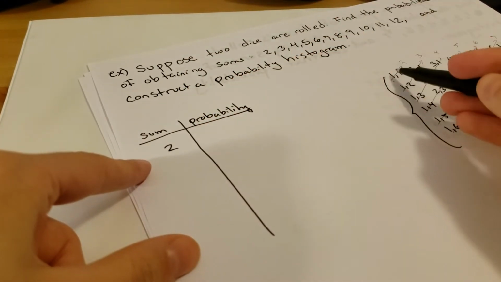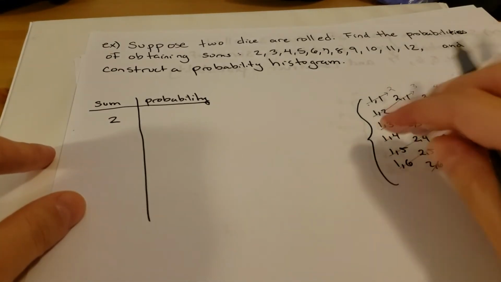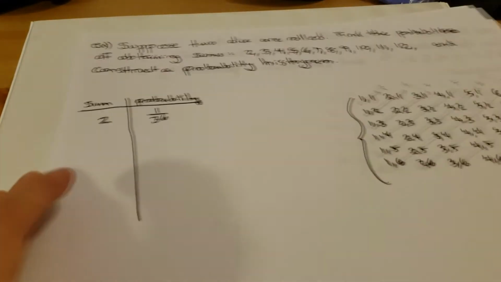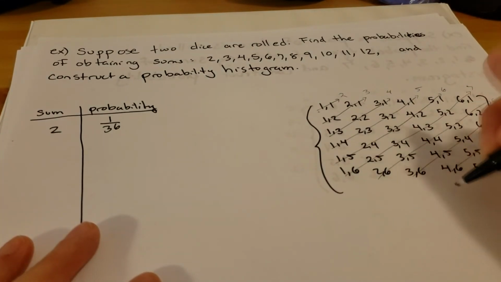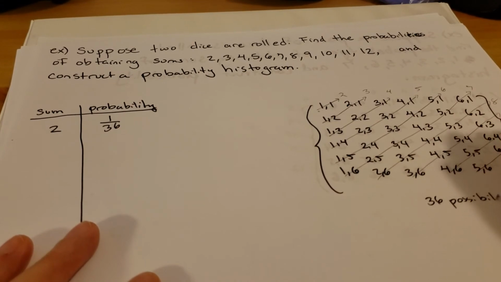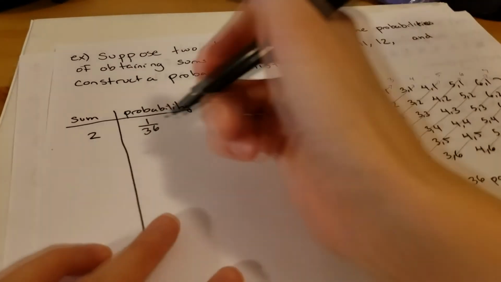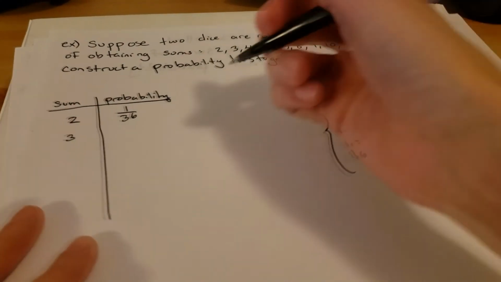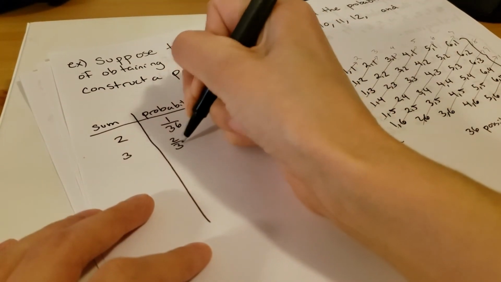If we want to look at 2, there's only one way we can possibly get a sum of 2, so the probability is going to be 1 out of 36. And again, just remember, there's 36 possibilities here. The probability of getting a sum of 3 is going to be 2 out of 36.